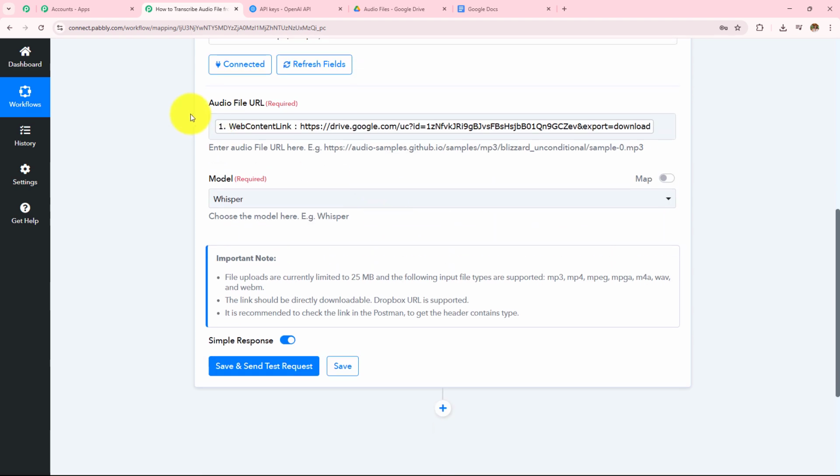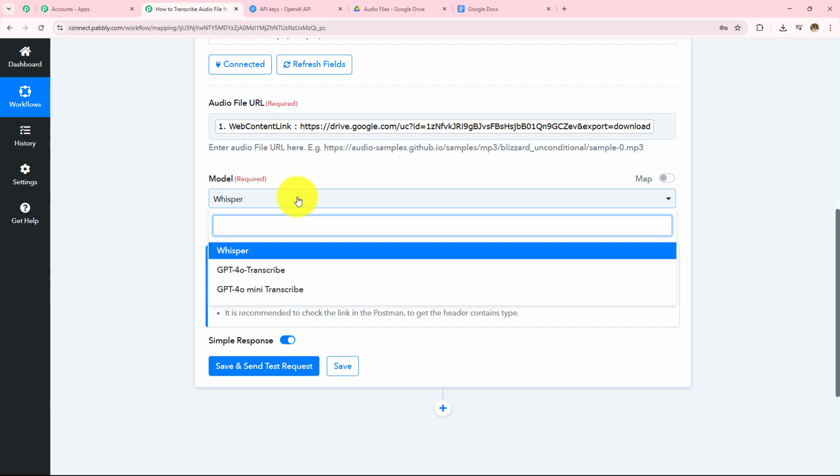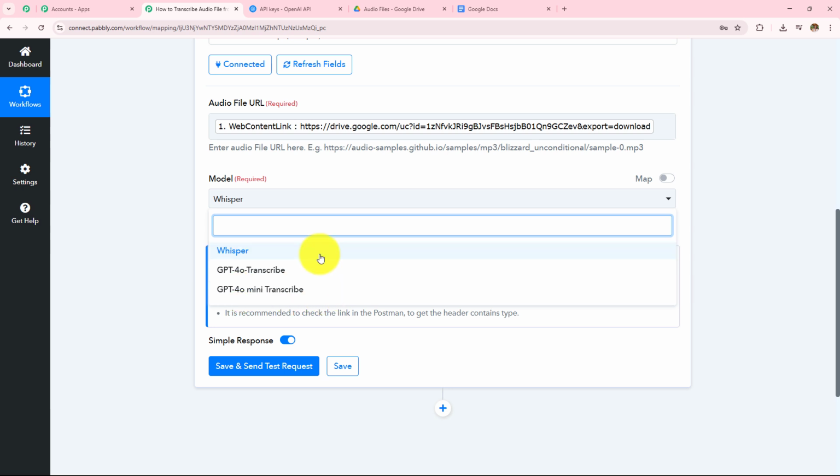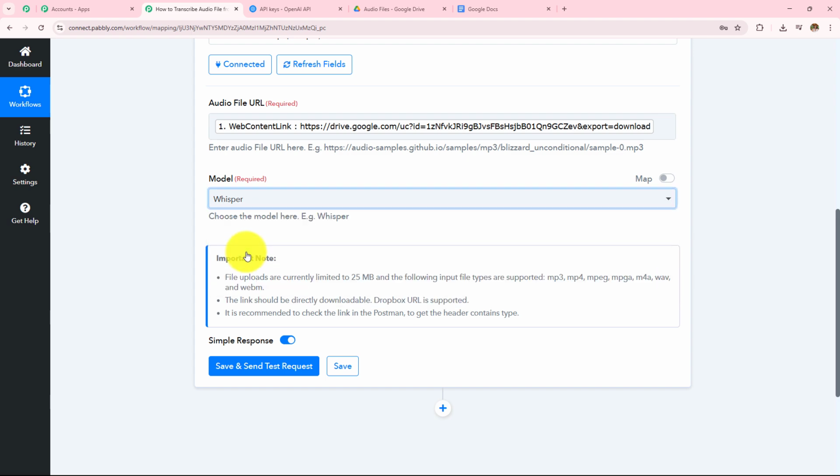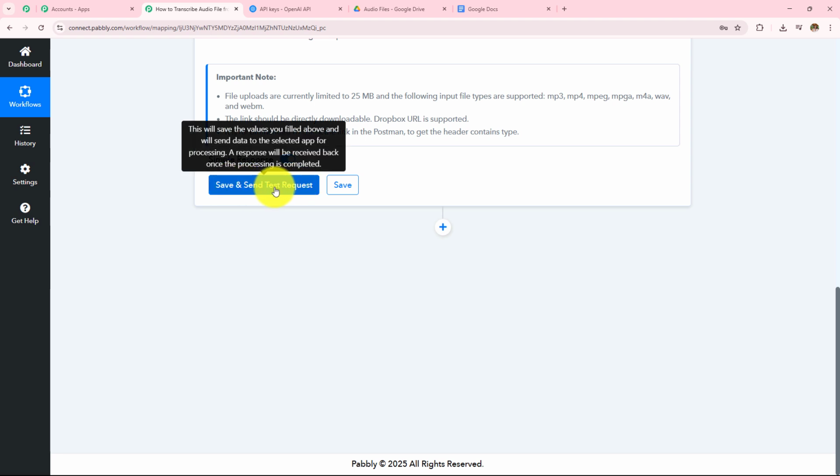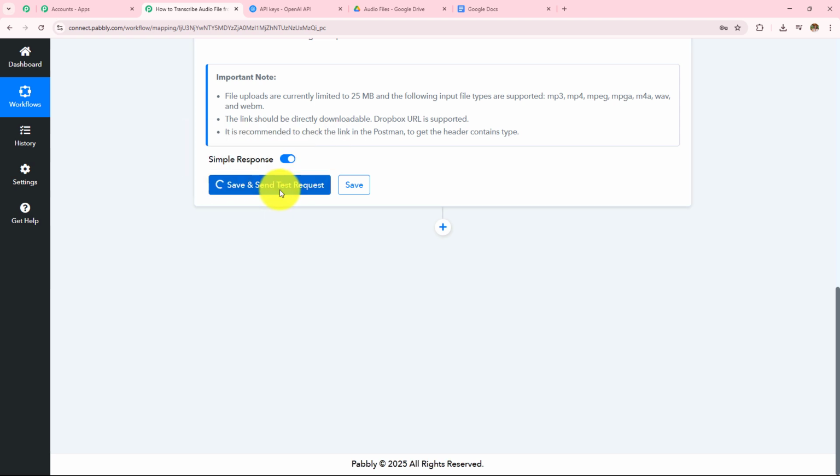Now here, as I have entered the audio file URL, I have to select my model. Here in this drop down, I have three models: Whisper, GPT-4o Transcribe and GPT-4o Mini Transcribe. I am going to select my AI agent as Whisper. You can select according to your choice, preference and need. Here, as soon as I've selected my model, I do not have to do anything else and then click on the save and send test request. Let's wait for the response.